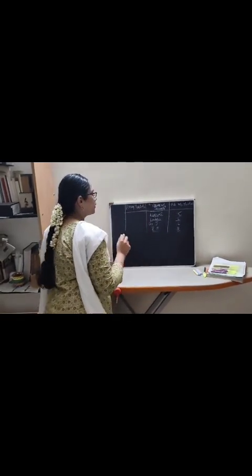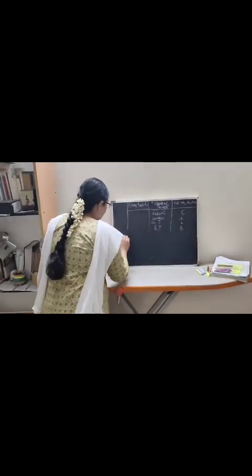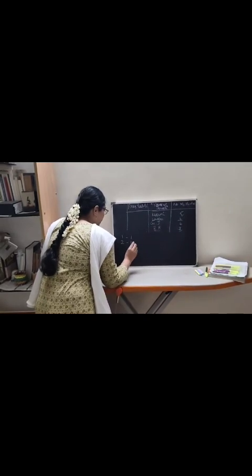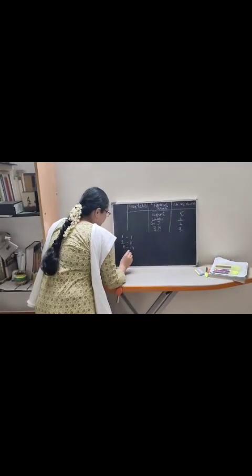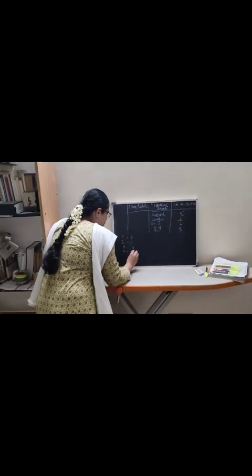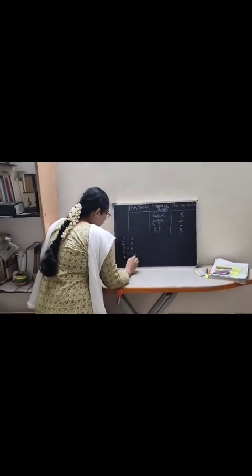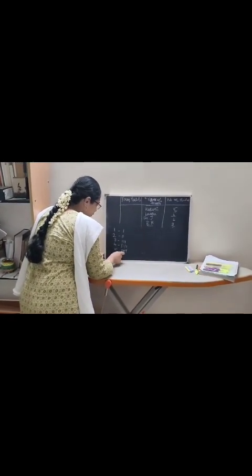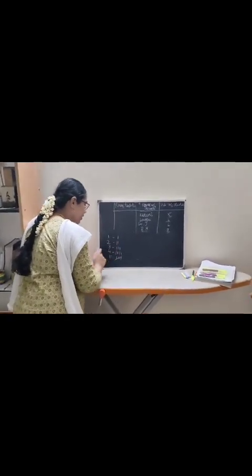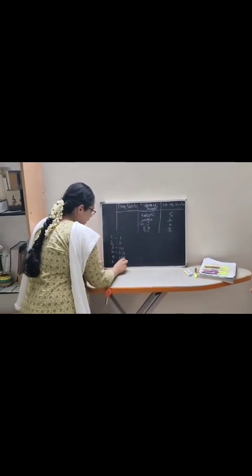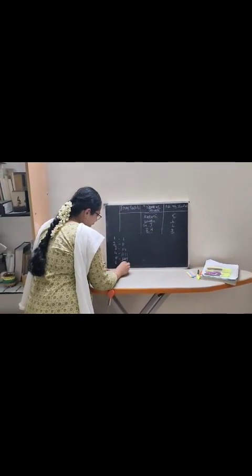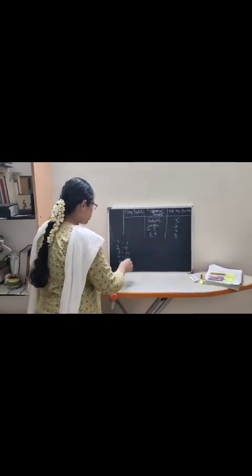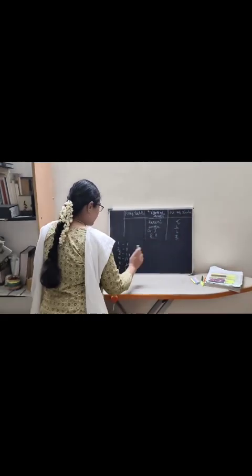How to write a frequency table? For 1, we write 1 line. For 2, 2 lines will come. For 3, 3 lines. For 4, 1 2 3 and 4. For 5, what will come? 1 2 3 4 and we have to put a slash through these lines. Okay, for 6, how will you write? Same as 5, 1 2 3 4 5 and then another one line will come for 6. So on you are going to write these numbers.